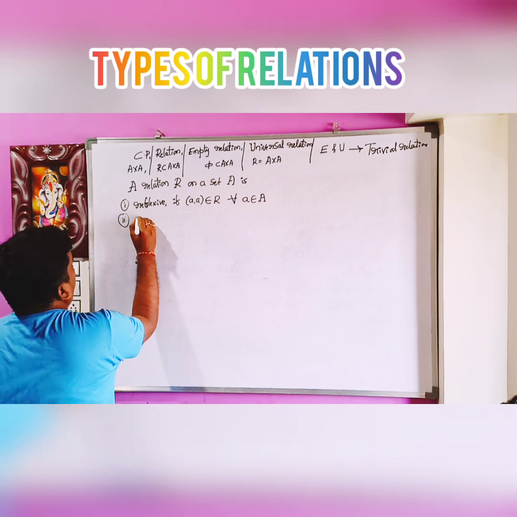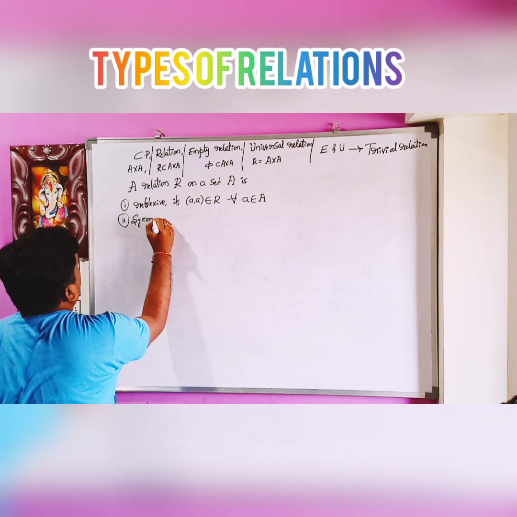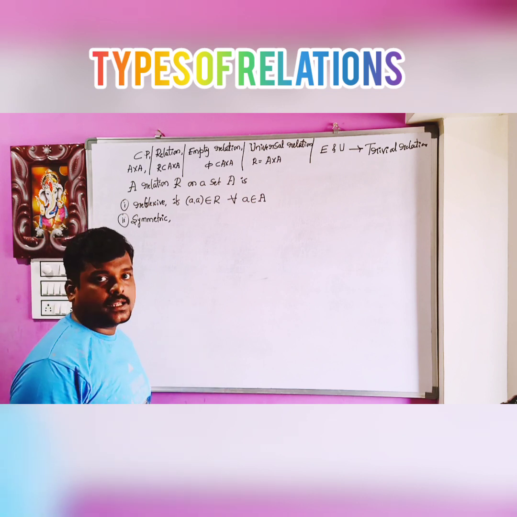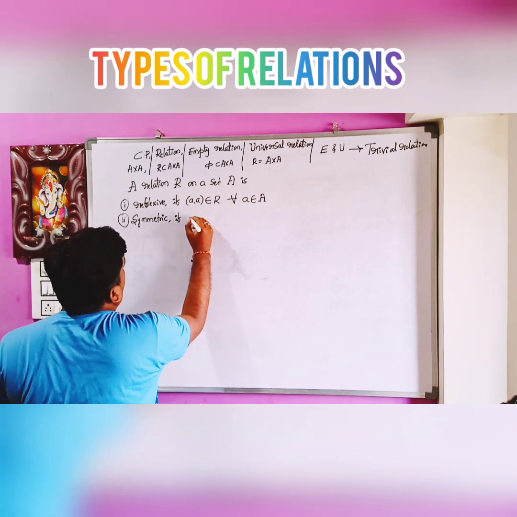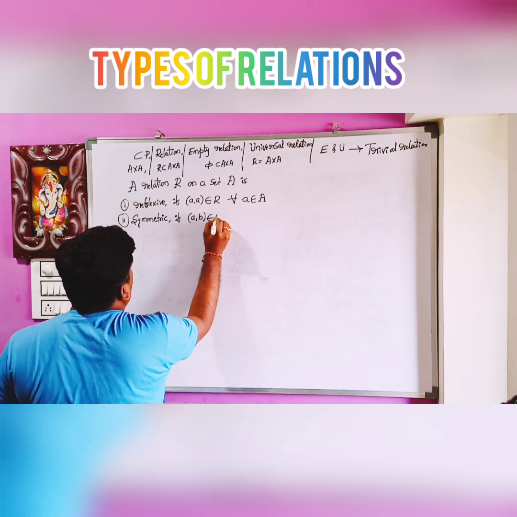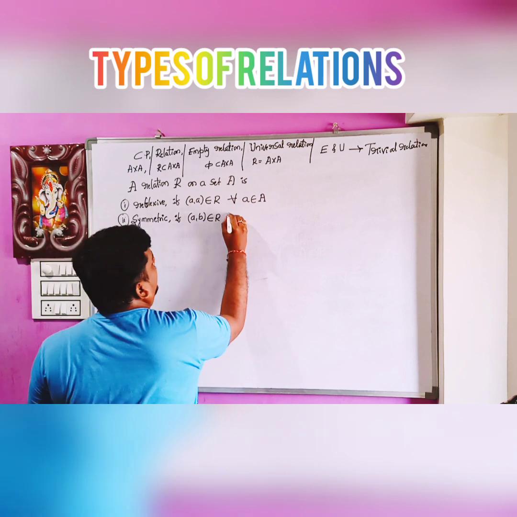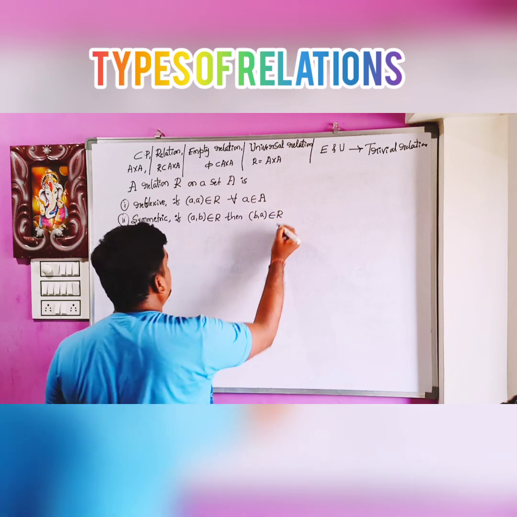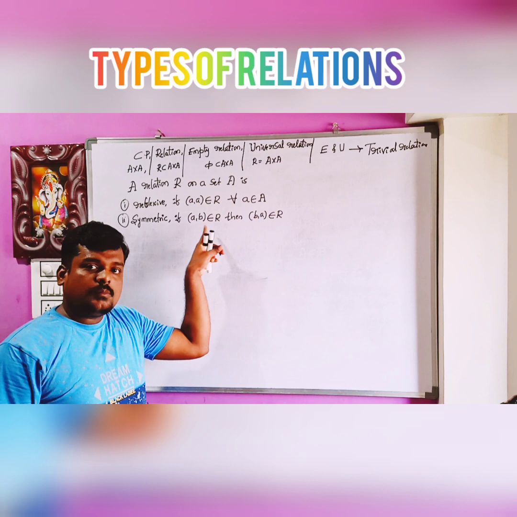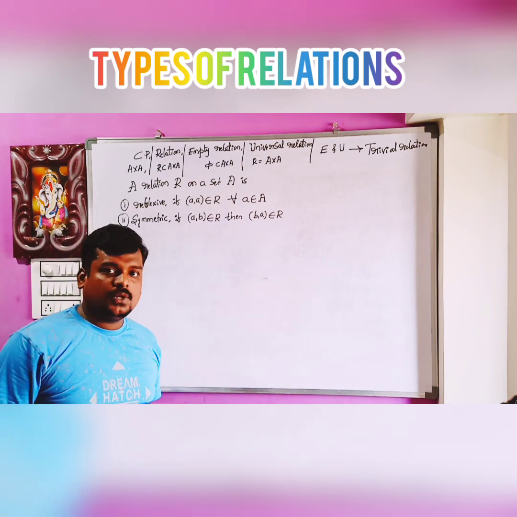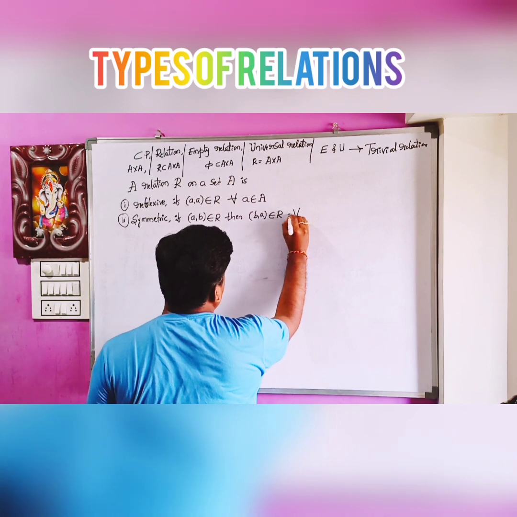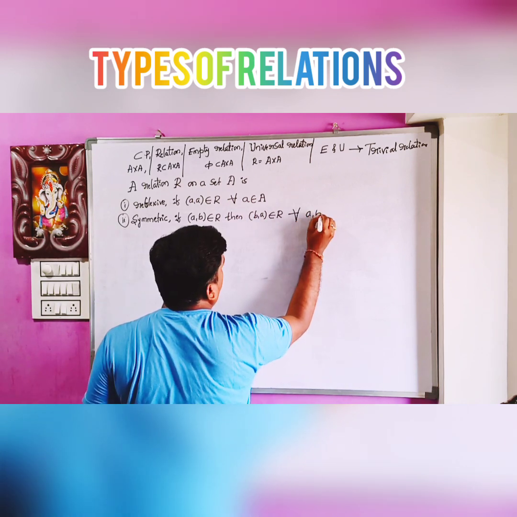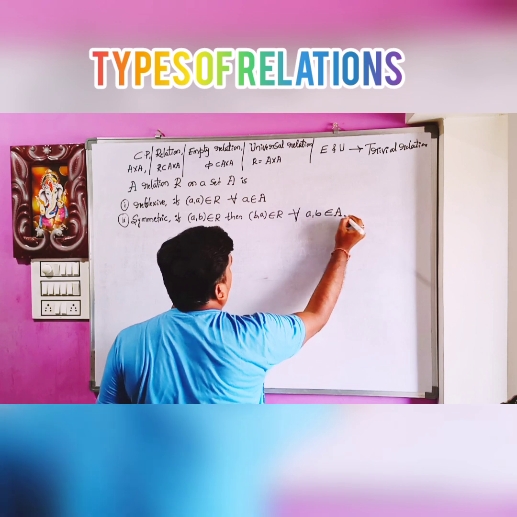Second, symmetric relation. A relation R on a set A is said to be symmetric if (a, b) belongs to R, then (b, a) belongs to R. Sometimes we may also define this as (a, b) belongs to R implies (b, a) belongs to R for all a, b belongs to capital A. This is the symbol for all. They are the elements of set A.